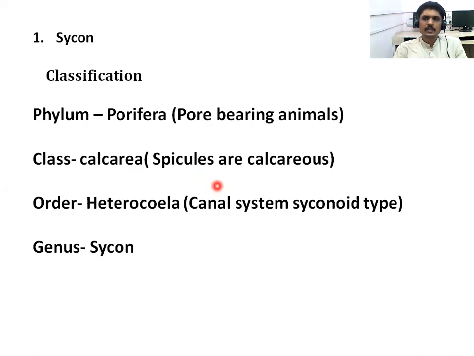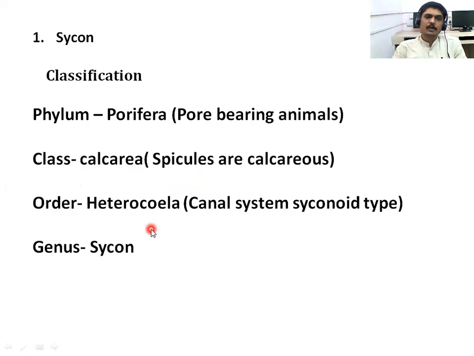When we observe the endoskeleton of these poriferans, it is made up of calcareous material. The spicules are made up of calcareous material. So that's why we call them class Calcarea.